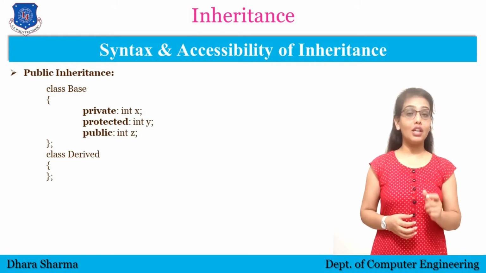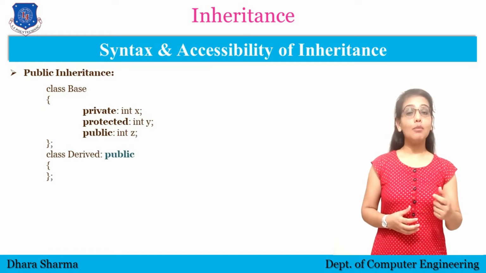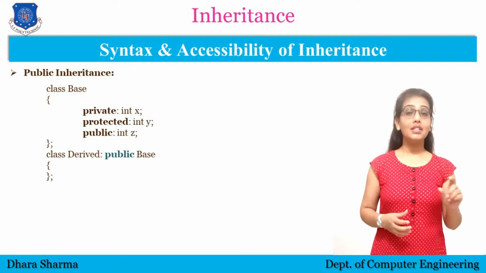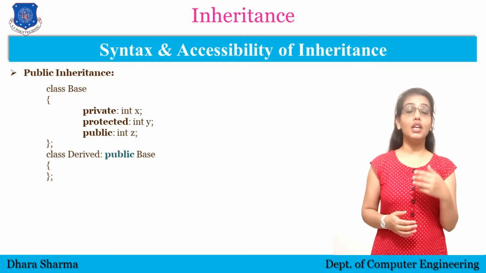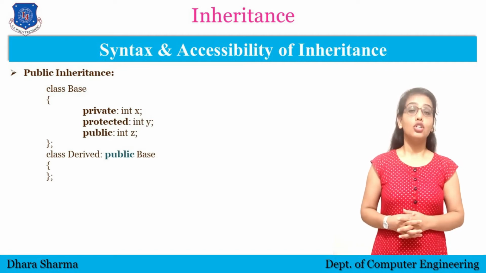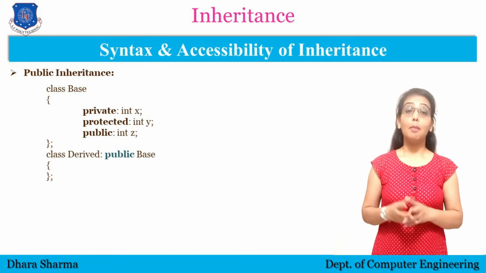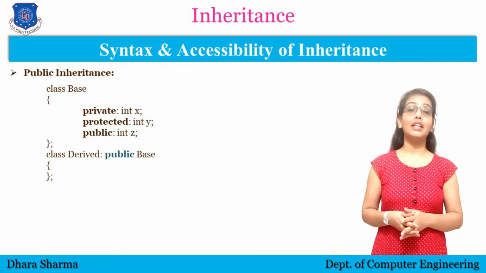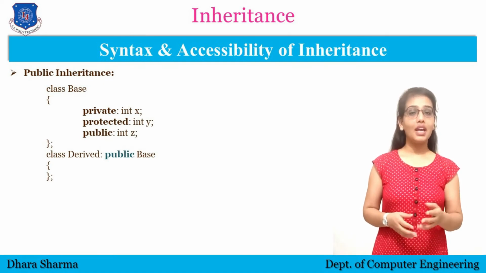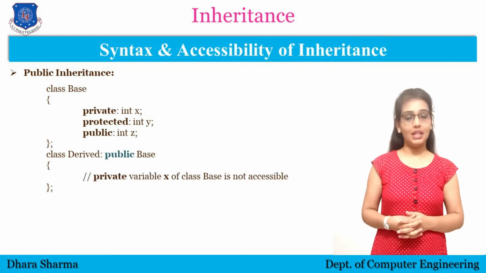Here we are using public inheritance, so the access mode will be public and the name of the base class is base here, so public base. By this statement the data or the functions we defined in the base class will be inherited into the derived class. There are some rules that we need to understand. As I said, private data can never be inherited and can never be accessed outside the class. So in public inheritance, private inheritance or protected inheritance, private data can never be inherited.